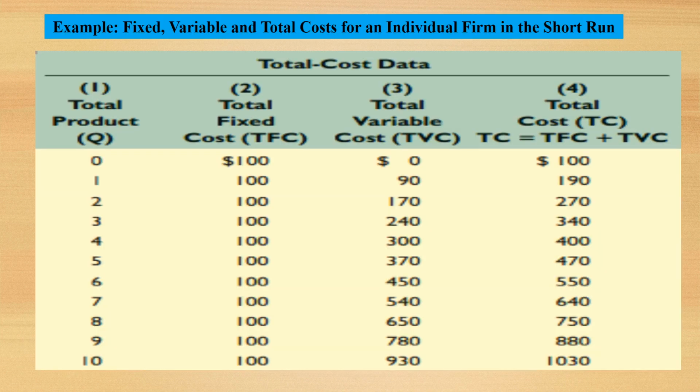Here is an example of total fixed cost, total variable cost, and total cost. In column 1, we have total product 1, 2, 3 up to 10. When no total product is produced, we have total fixed cost of $100 and total variable cost 0, and our total cost is 100. If we sum total fixed cost and total variable cost, we get total cost in column 4.